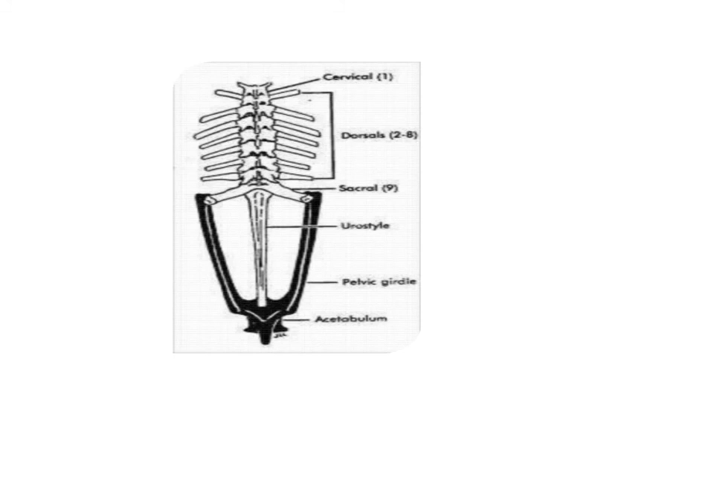The posterior end of the urostyle is joined to the apex of the V-shaped pelvic girdle, while the free ends of the V are articulated with the transverse process of the 9th sacral vertebra. And at the disc-shaped apex, you have what is known as the acetabulum, into which articulates the head of the thigh bone, or the femur.